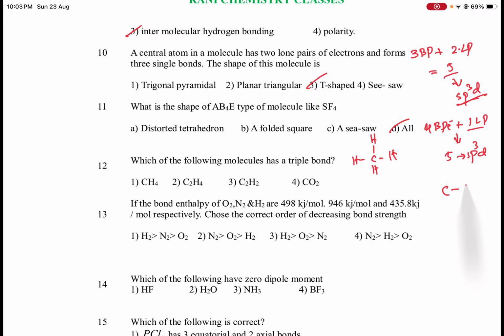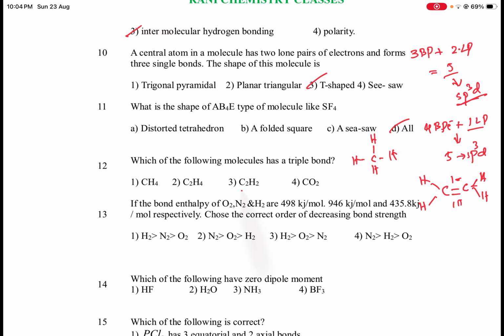Between the two carbon atoms a single bond is present, and there are two hydrogen atoms on each. So carbon satisfies tetravalency with 1, 2, 3, and we must include one more bond, that is a double bond. It contains one sigma bond and one pi bond. So C2H4 is the ethylene, or ethene, structure.